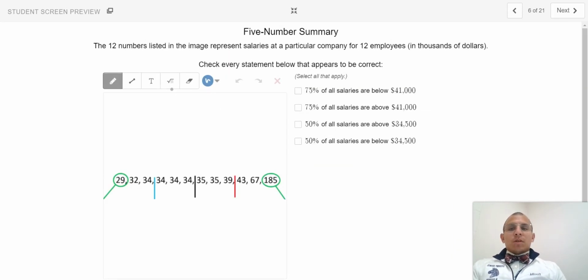In order to do so, we need to first, once again, establish some prerequisite information. So here are the 12 salaries that we were working with predominantly in our fourth video. Before we determine which of these statements are true, we need to first establish what is a five number summary. When we have a box plot distribution, a five number summary begins with the minimum,